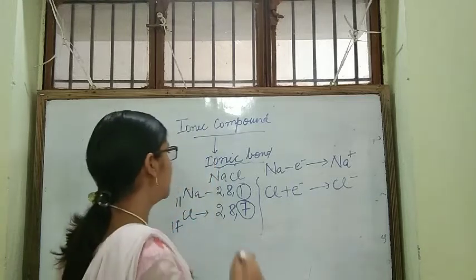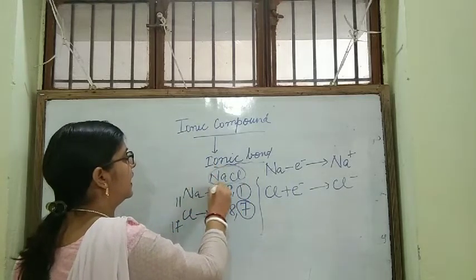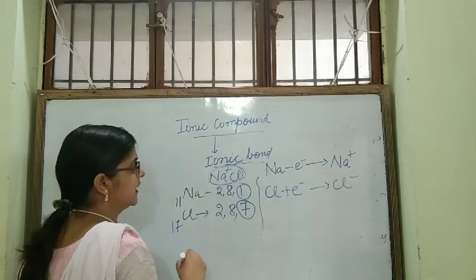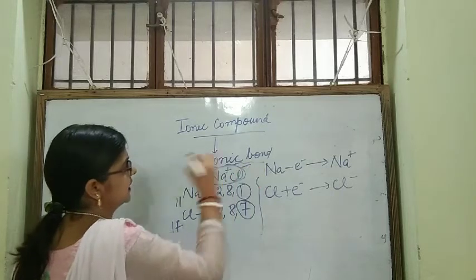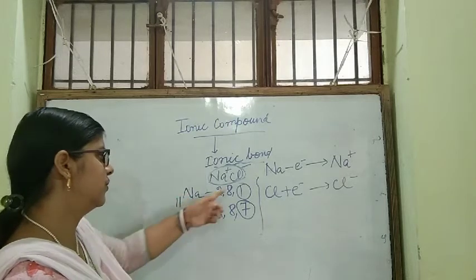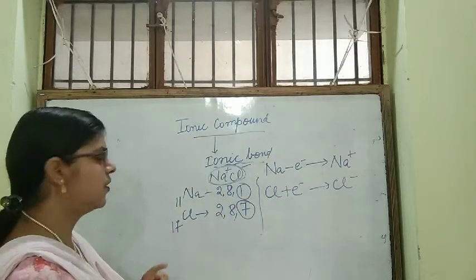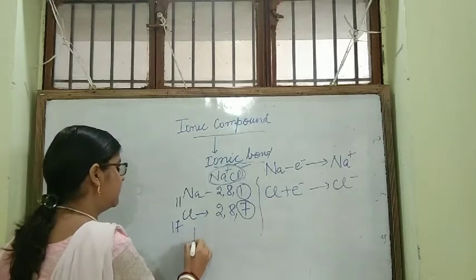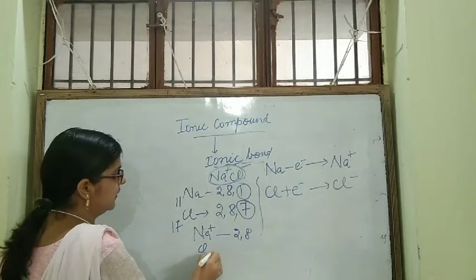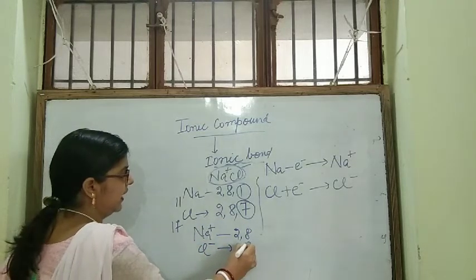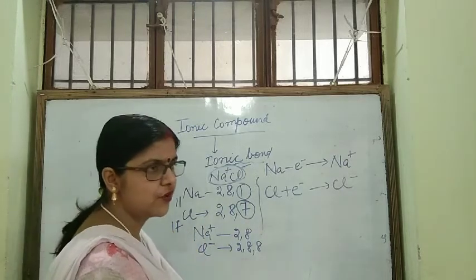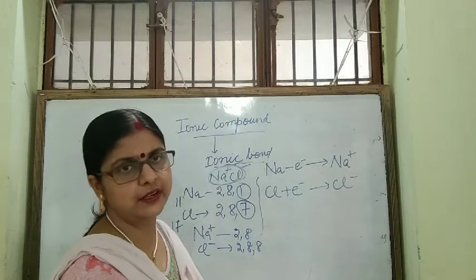So first of all, clear the concept of cation and anion. In sodium chloride, sodium is existing as cation and chlorine is existing as anion. What is the configuration of sodium? 2, 8, 1. What is the configuration of chlorine? 2, 8, 7. Now what is the configuration of Na+? It will be 2, 8. And what will be the configuration of Cl-? It will be 2, 8, 8. So sodium is giving 1 electron and chlorine is taking up that electron.